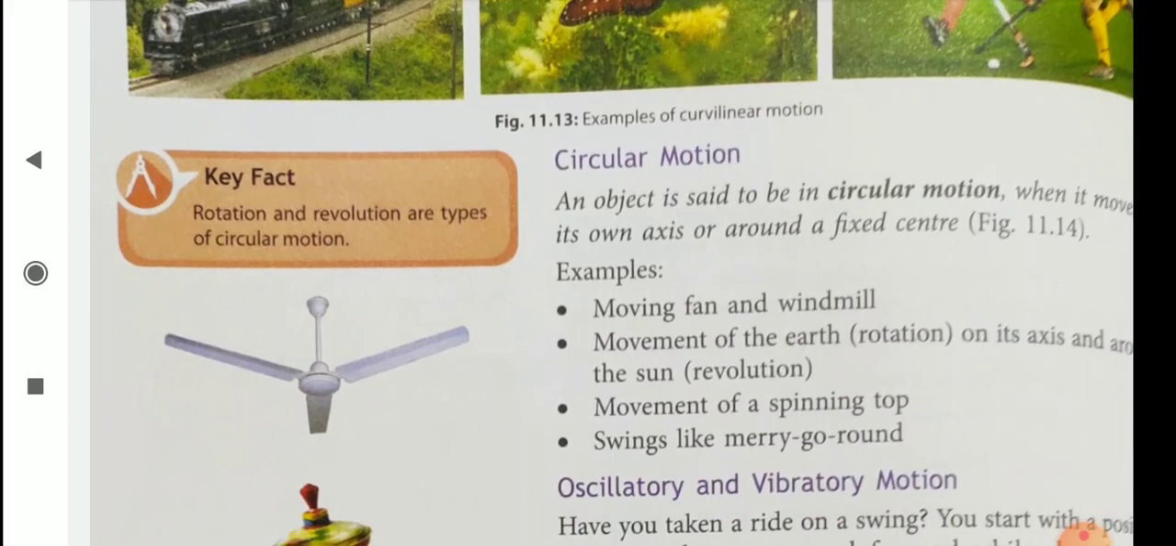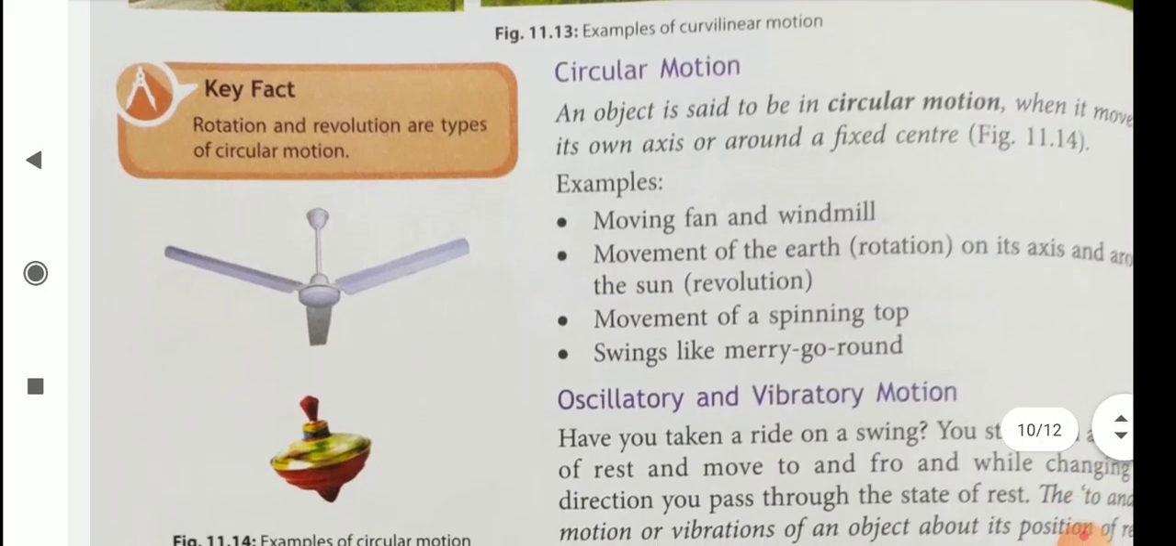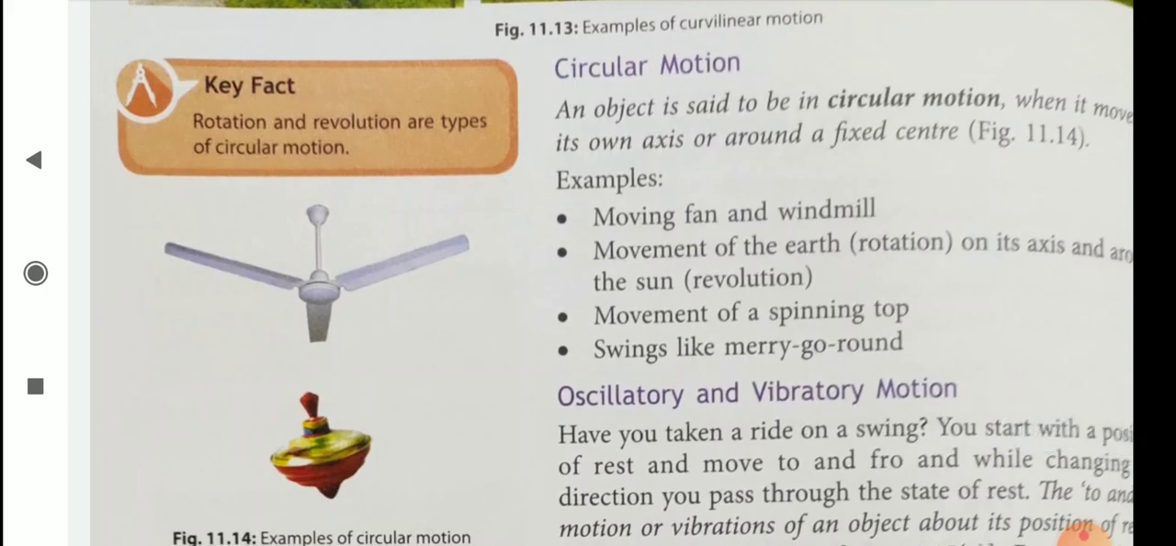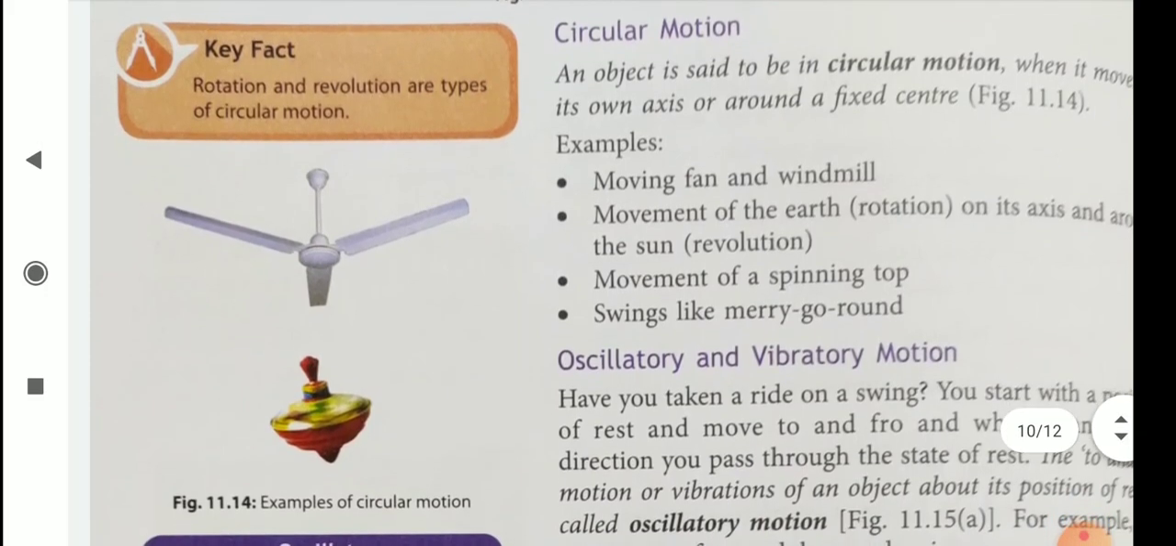Then circular motion. An object is said to be in circular motion when it moves on its own axis or around a fixed center. For example, a moving fan and windmill, movement of the earth on its axis and around the sun, which means revolution, movement of a spinning top, swings like a merry-go-round. These are the examples of circular motion.